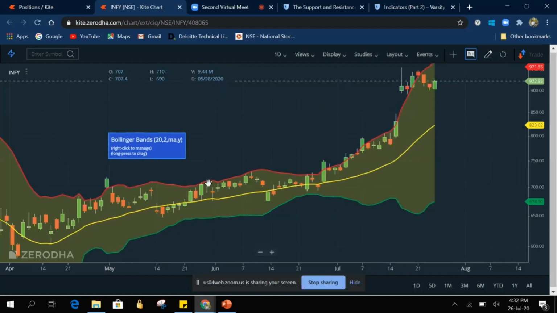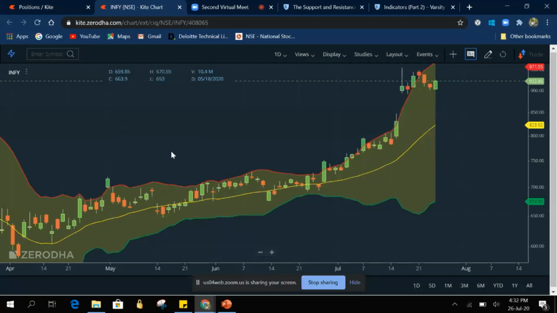Whenever this candle starts touching this red band, it will start moving back to the median. And if it crosses this yellow line and goes down, it means it will travel towards the green line. But if, after touching the red line and coming to the yellow line, it didn't go down, there is a chance that at the median there will be a pushback towards the upside.